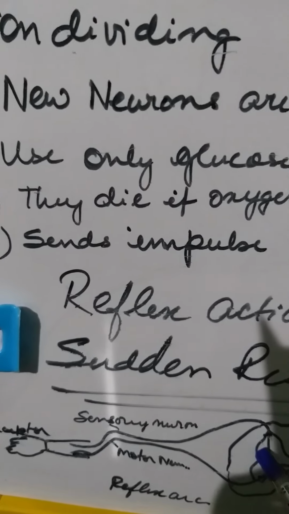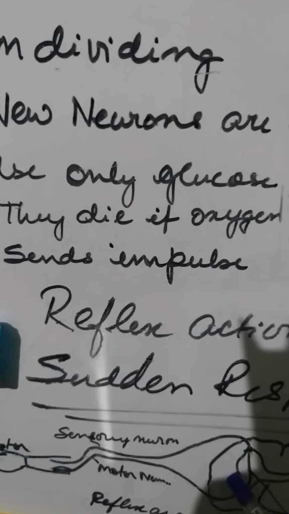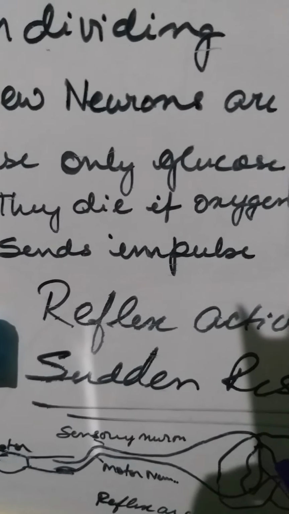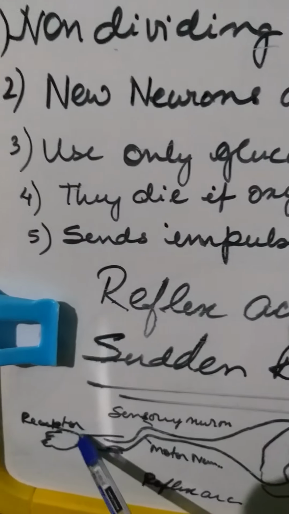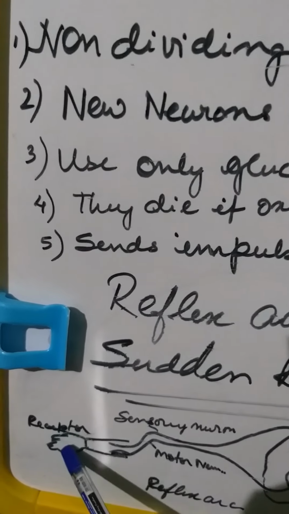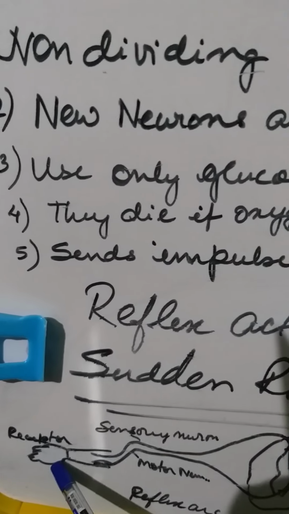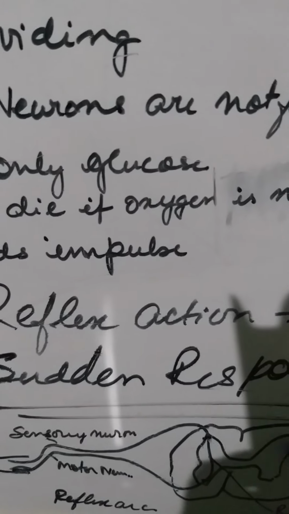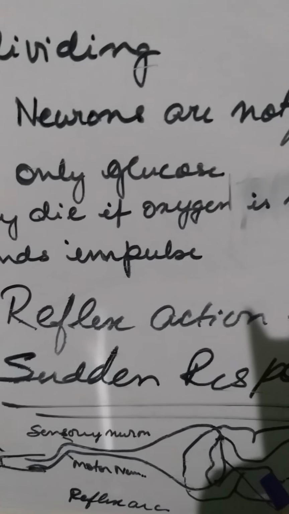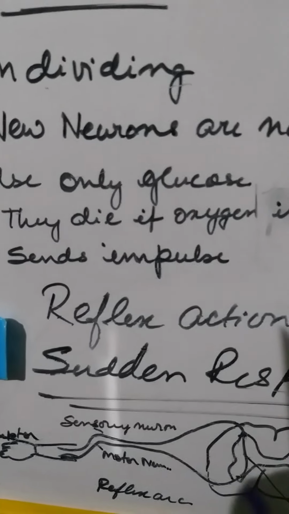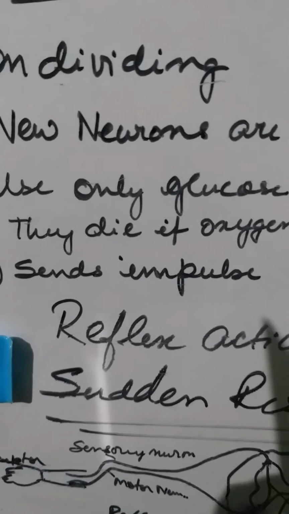The main purpose of this reflex action or sudden response is to save the organism from any kind of stimuli. For example, if the hand does not move away from the hot object, the hand is going to get burned. So our body does not want itself to get damaged. That is why it is controlled and coordinated by the central nervous system or the brain. So this is actually an example of a control and coordination function.